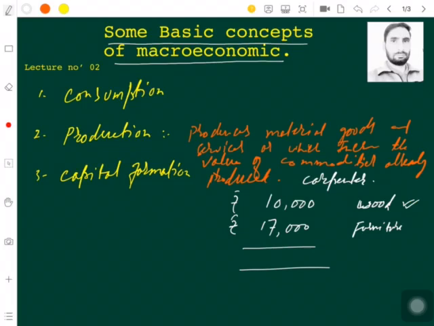So the wood was acquired for 10,000 rupees. He worked with it, processed it, changed its shape, added some value to it. Now he made some furniture for 17,000 rupees. So it is simply the second part of the definition which says which adds the value. This person added a value of 7,000 rupees to the economy or to this wood. So ultimately this all has to circulate in an economy. This is the first and foremost thing which we have to understand, what is the process. In between, while I was talking about the production part, I said that he combines different factors of production. Here, now look here, factors of production.